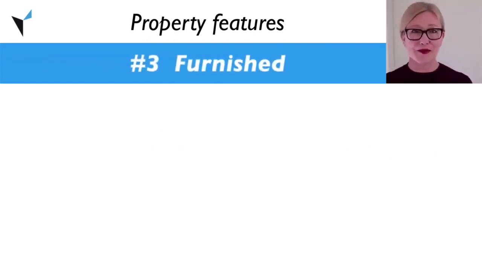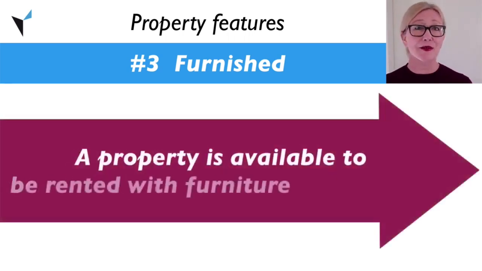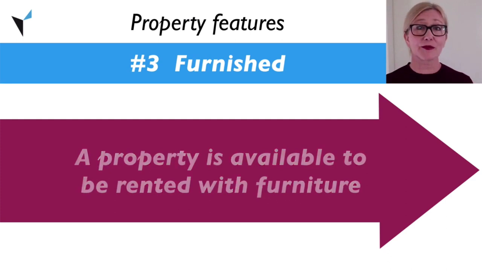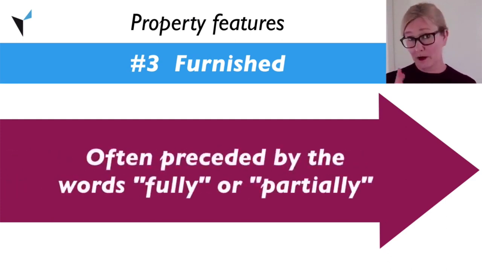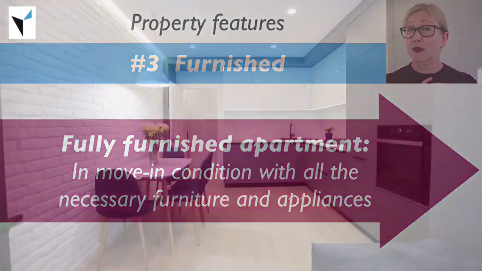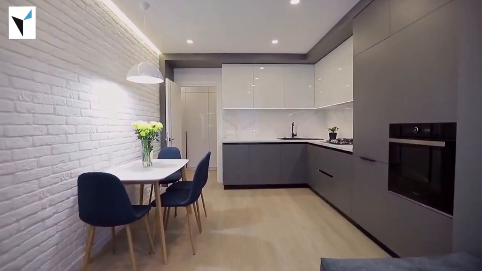If a property comes furnished, that means it's available to be rented with furniture. You'll often see the term furnished preceded by the words fully or partially, which indicates whether a bed, a couch, appliances, or other features have been included. If an apartment is fully furnished, that means it is in move-in condition and comes with all the necessary furniture